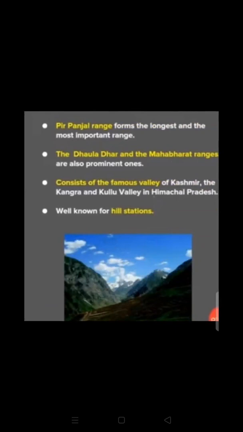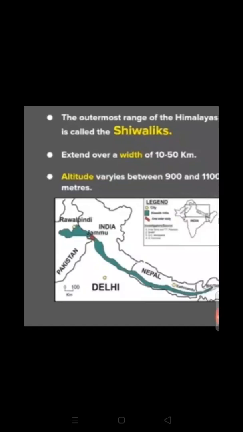The Pir Panjal range forms the longest and the most important range, and the other important ranges are the Dhauladhar and the Mahabharata range. It also consists of the famous valleys of Kashmir, Kangra and Kullu. These alternate ridges and valleys, Kathmandu in Nepal as well as the Kashmir valley in India, are the largest valleys in these regions, and this area is also well known for its hill stations.